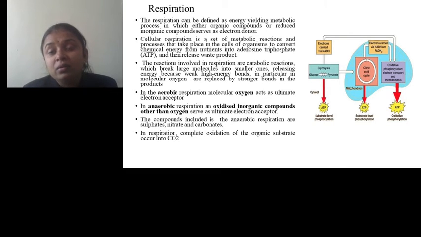And in the third phase, the reducing powers which are produced in the TCA cycle are utilized in oxidative phosphorylation, where different electron carriers are present, and in this phase these reducing powers are utilized to produce energy in the form of ATP.